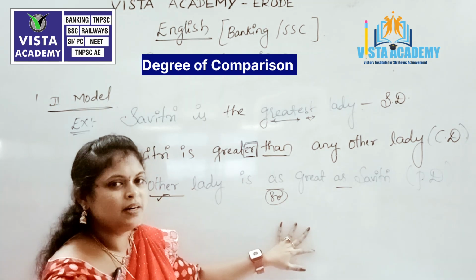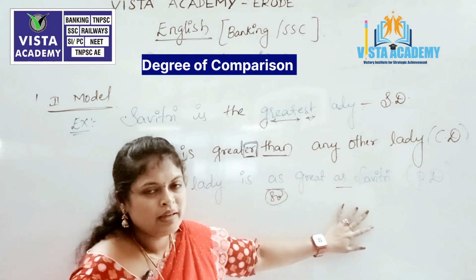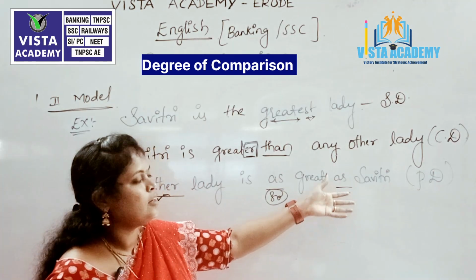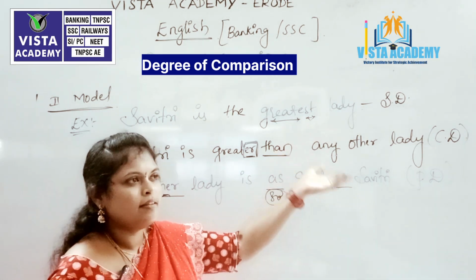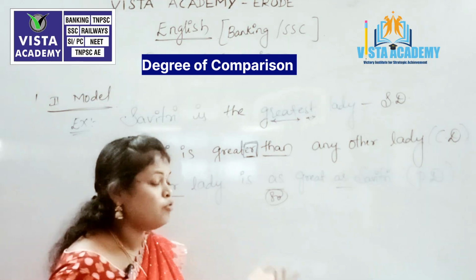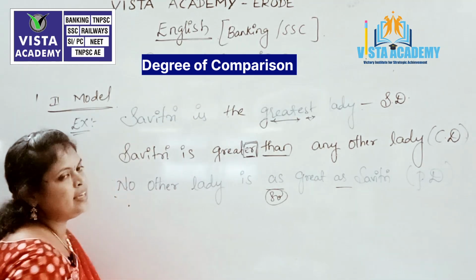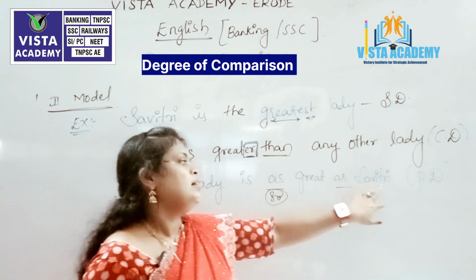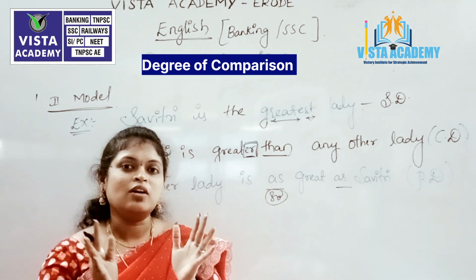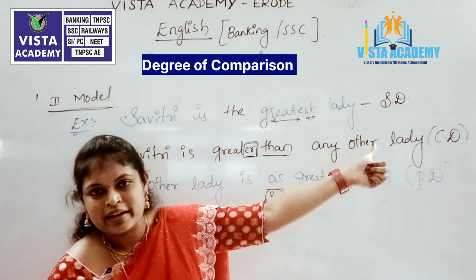But in my perception, Savitri is the greatest actress. She is the greatest woman, a great human being, and for her humanity and everything, I am saying that she is the greatest lady of all other ladies. So that's why no other lady I can see as great as Savitri. So this is the meaning of our particular sentence which is given in the superlative degree.